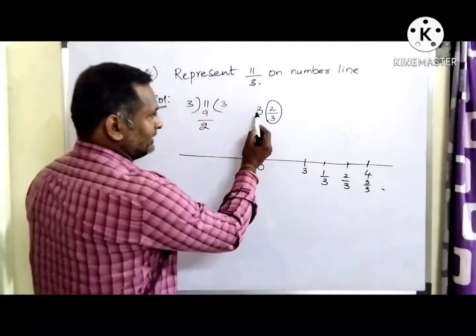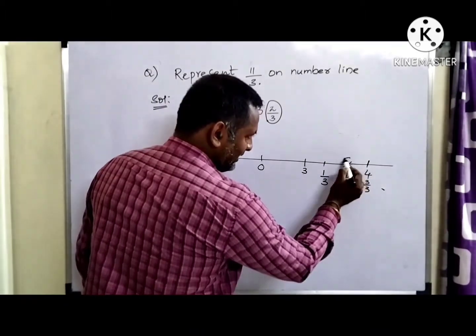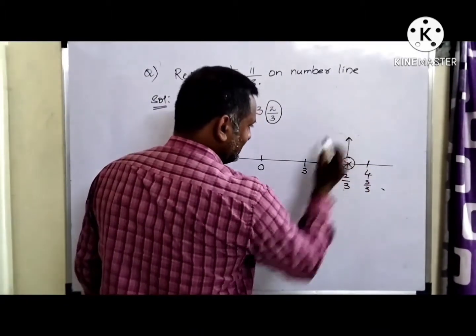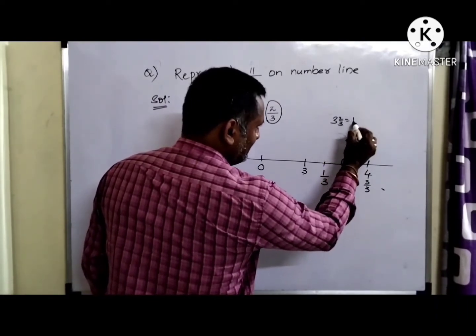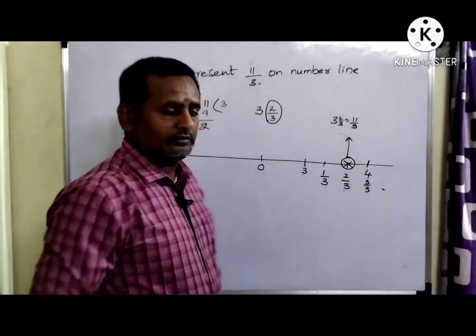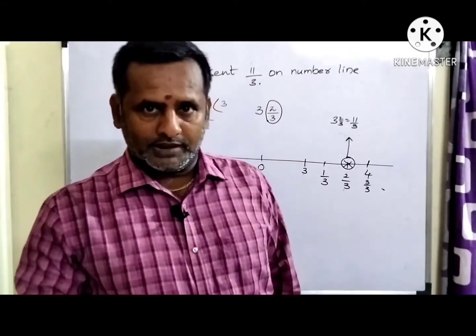Now what is your target? Your target is 3 2 by 3. So 3 2 by 3. Now this is the area 3 2 by 3. This is nothing but 3 2 by 3, which is nothing but 11 by 3. So this is the way you have to represent the number on the number line.